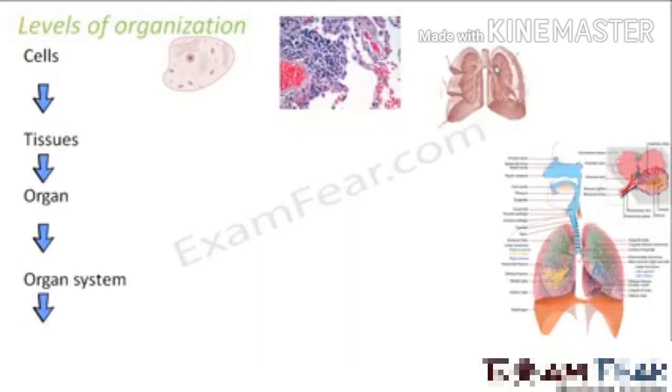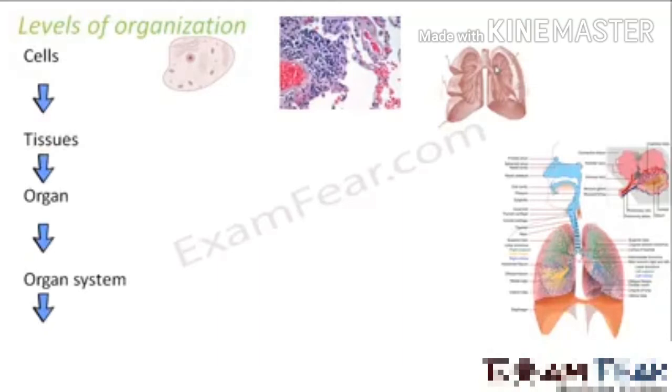What is the respiratory system? The system which actually helps us in respiration. Respiration means breathing. So we take in oxygen and we give out carbon dioxide. I hope all of you know how important that is. If we stop breathing, we will stop living, right? So not only the lungs, many such organs like lungs come together and they form an organ system.